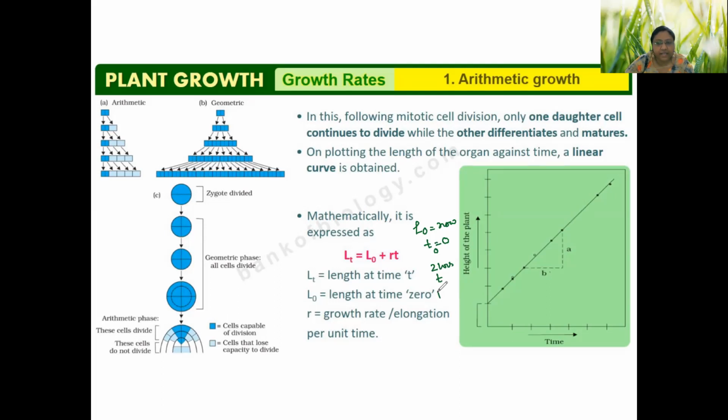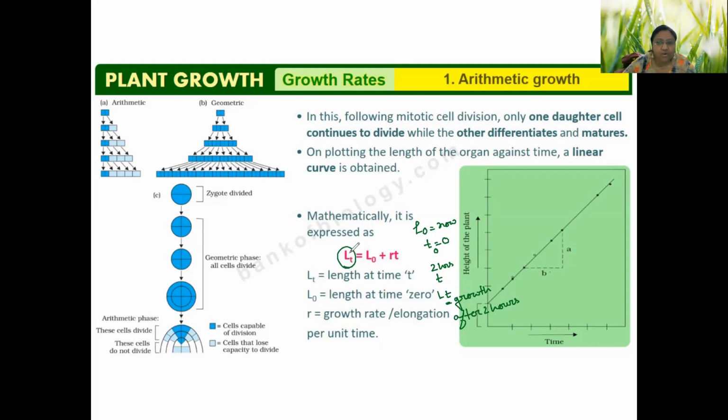Okay. At that time, after 2 hours, the LT will be the growth after 2 hours. So this LT, whatever may be the time, this can be 2 hours or 2 years, or in case of lower organism, 2 minutes is enough.